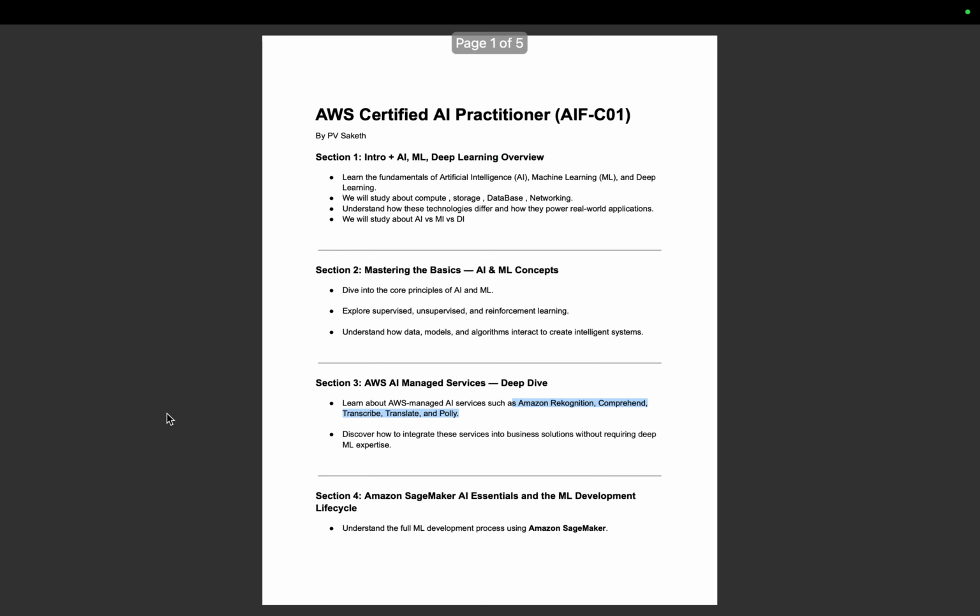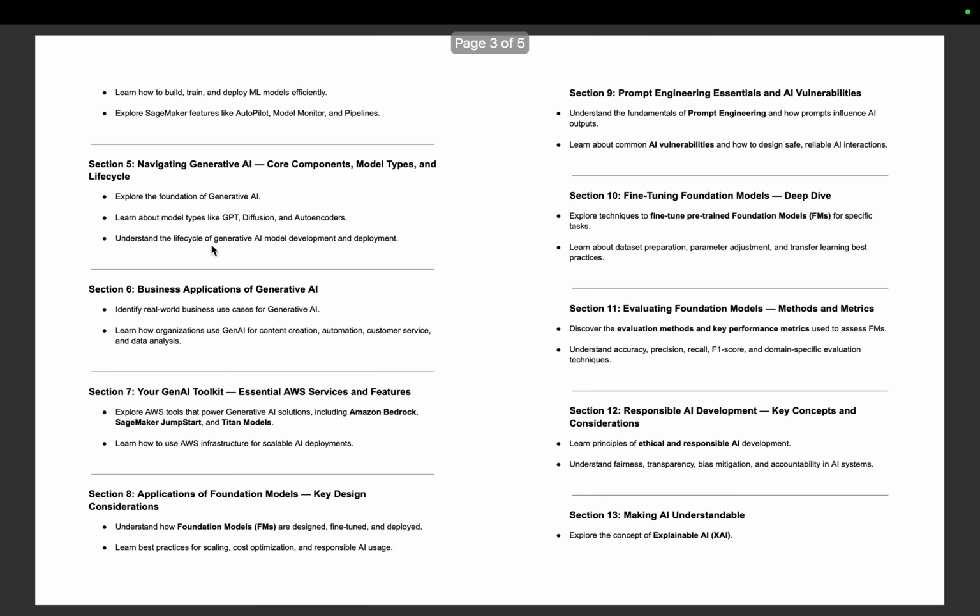Section 4 is Amazon SageMaker. This is very, very, very important for this certification. We will study the entire life cycle of machine learning. We will study Autopilot, Model Pilot, and pipelines, and some more features that we will also go into.